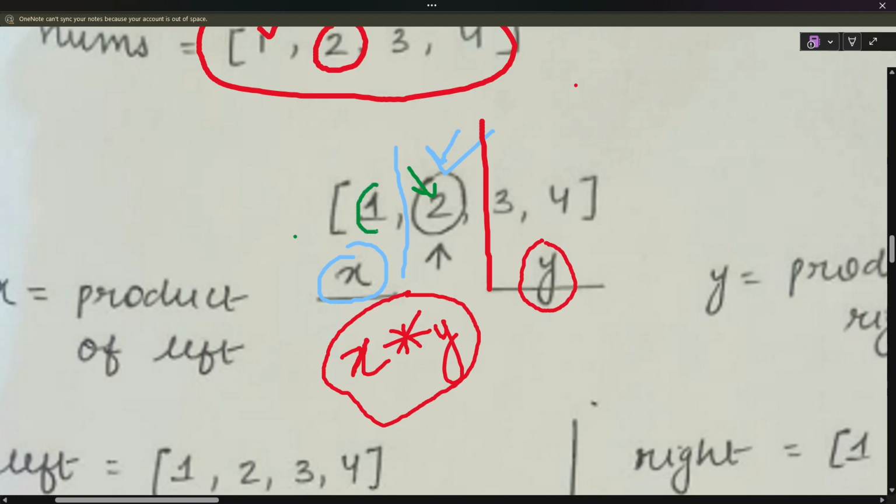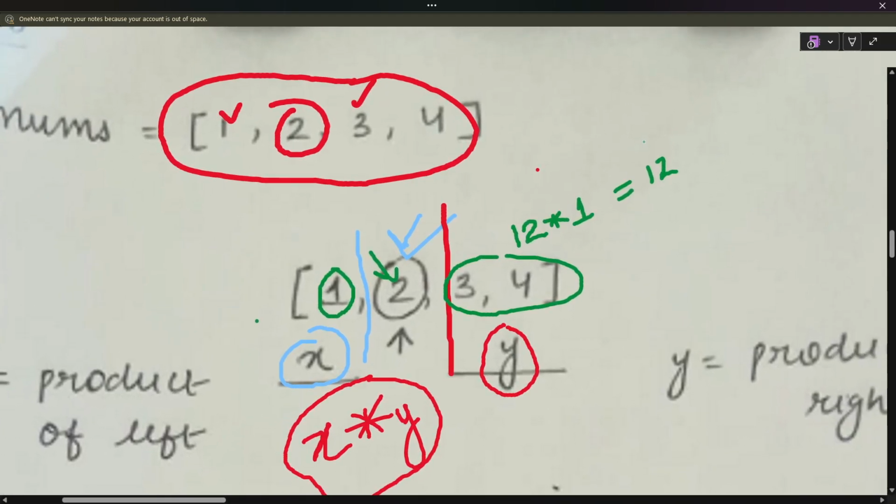It will be 1, and on the right, 4 into 3, which is 12, right? So 12 into 1, x into y, gives 12.